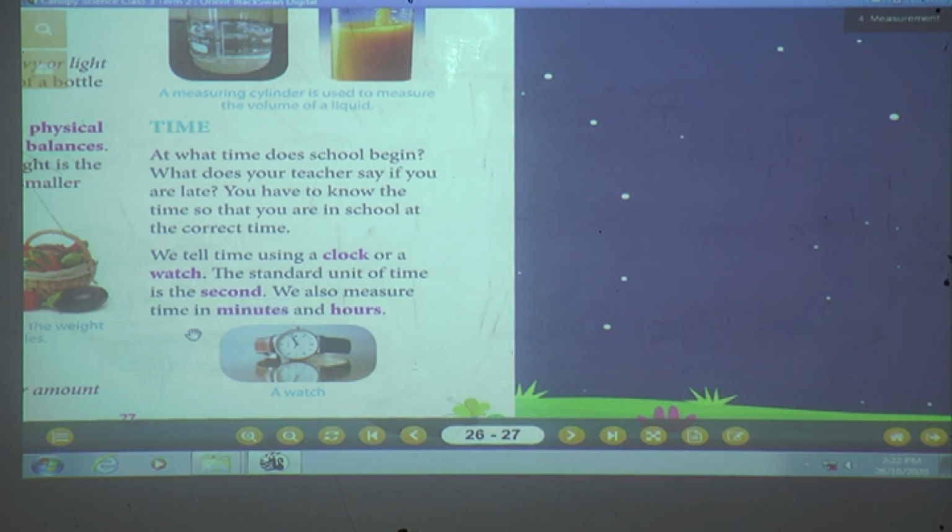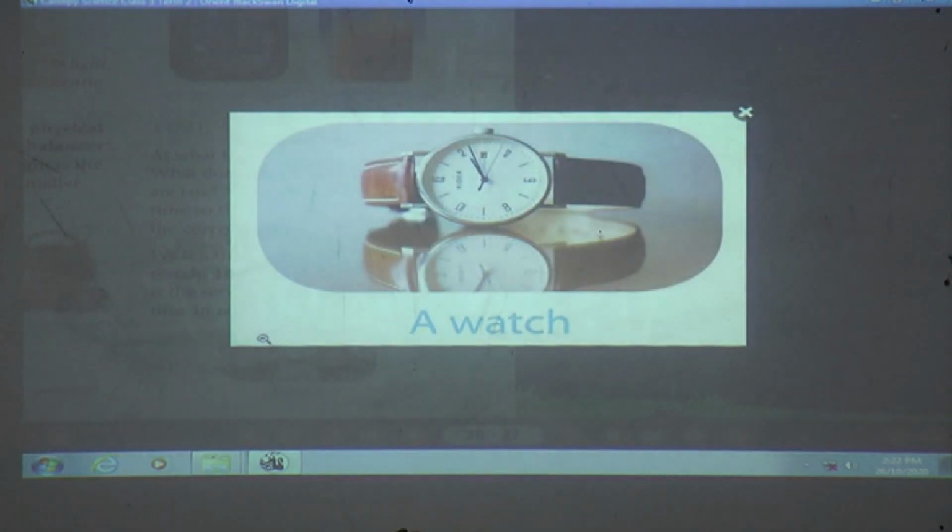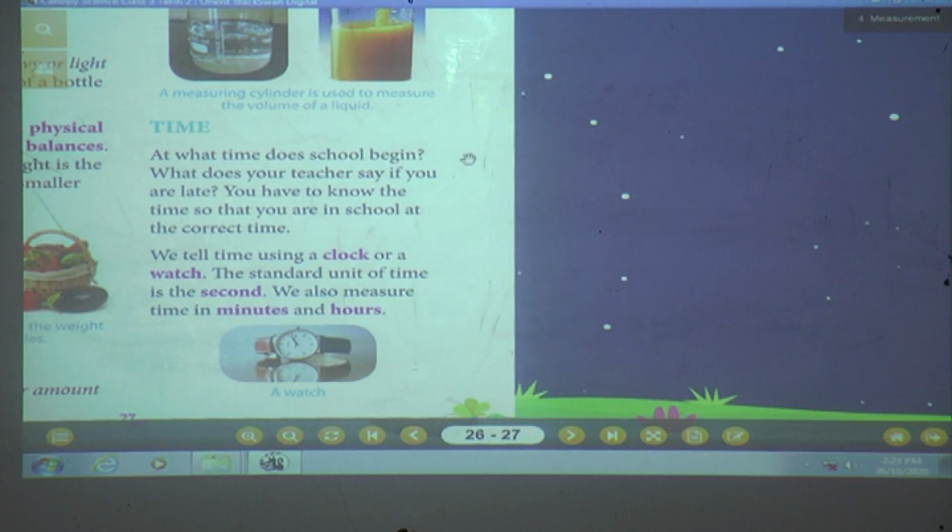So if somebody asks you what is the time, how will you tell? Yes, it's 12:10, isn't it? 12 is the hour, 10 is the minutes, isn't it? It's 3 o'clock or it's 3:30, isn't it? So all this, how are you measuring? By seeing the seconds. And so the standard unit of time is seconds.